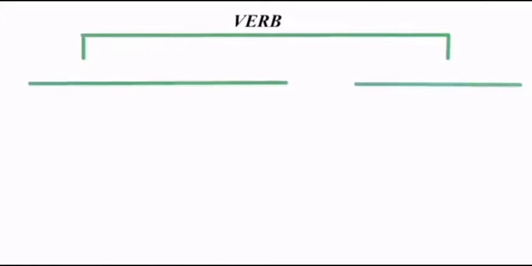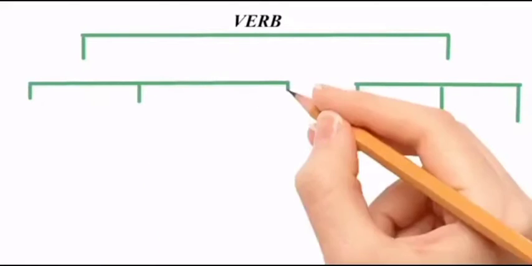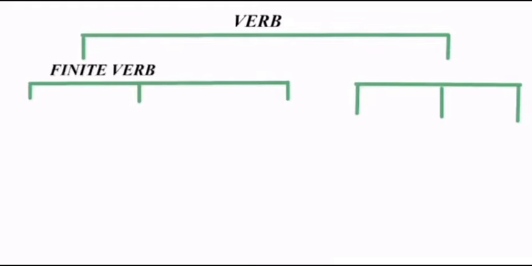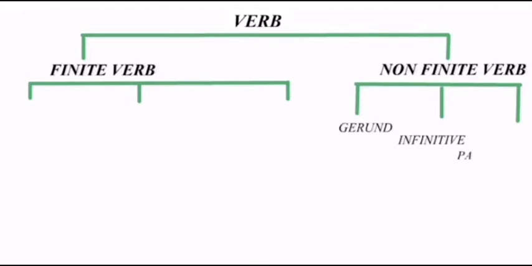So we define verbs mainly in 2 different categories. One is finite verbs and second is non-finite verbs. First, see the non-finite verb. It is classified into 3 different types: gerund, infinitive and participle.